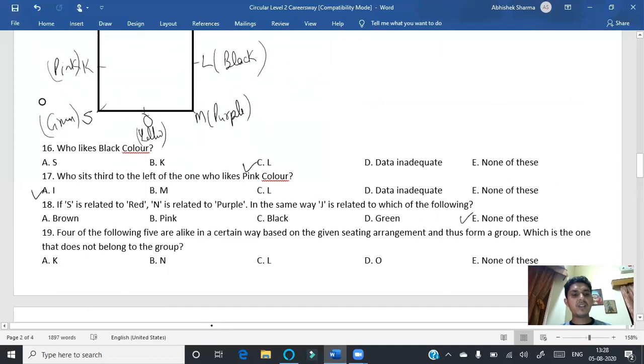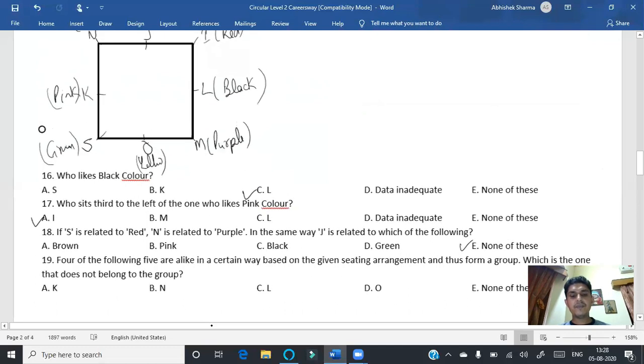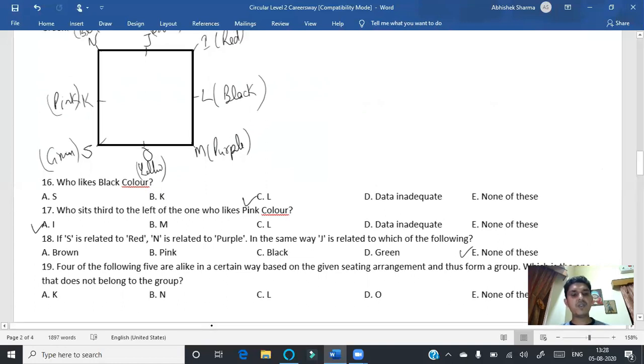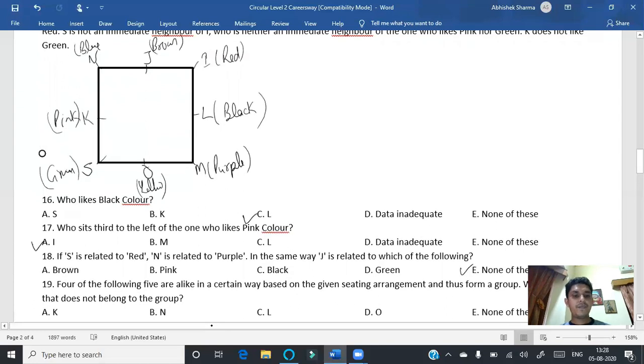Next question, question number 19: 4 of the following 5 are alike in a certain way based on the given seating arrangement and thus form a group; which is the one that does not belong to the group? So K, N, L, O, none of these.